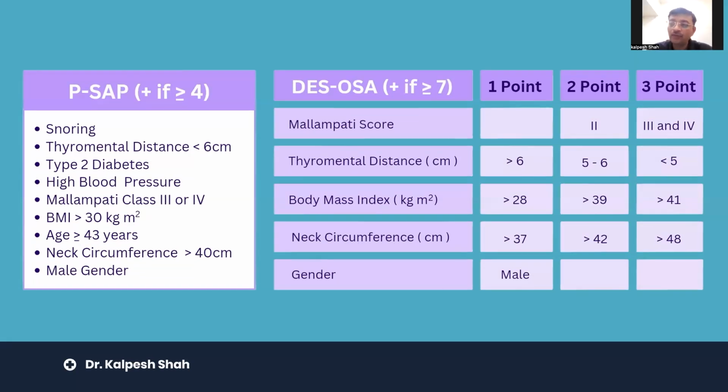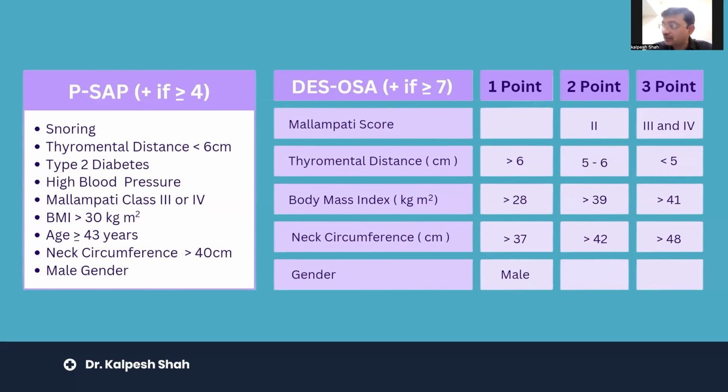Now a couple more criteria have been developed to identify the OSA patient in a more defined way. One important one is PSAP. Here they have included thyromental distance less than 6 centimeters, type 2 diabetes, Mallampati score 3 or 4, and the age is reduced to 43 years. So that means more and more of the population is falling into the OSA criteria.